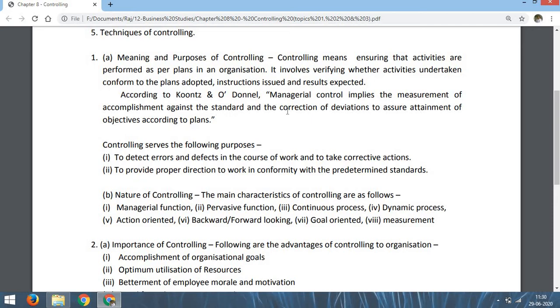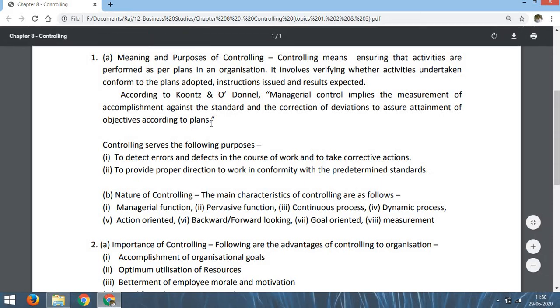That means if there is any difference between the standard and the actual work, that is to be corrected, and to assure the attainment of objectives according to plan. That means we also have to assure whether the objectives which we have set in planning have been achieved or not. So this is the process of controlling, the meaning of controlling.